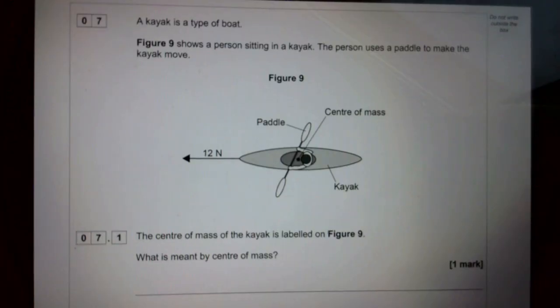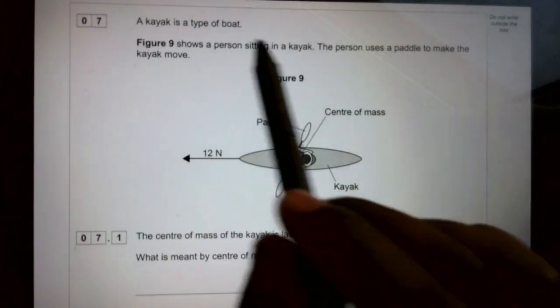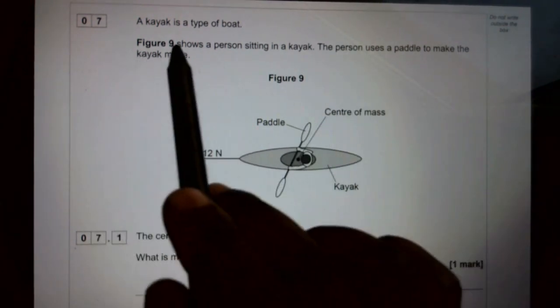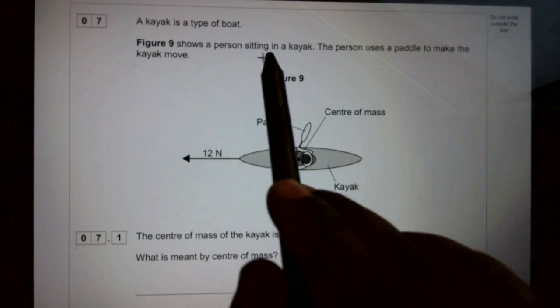Right, guys, let's try to tackle this question. Question 7. A kayak is a type of boat. Figure 9, of which this is Figure 9, shows a person sitting in a kayak.